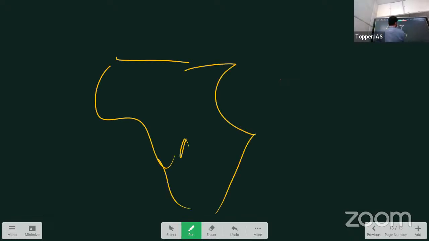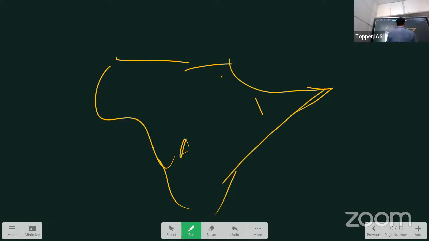So this is Africa, okay? And this is the Arabian Peninsula. Earlier, they used to be attached. They were together. This land was together, so it used to be like this. What happened? They developed this divergent plate boundary, where energy is coming from the depth and hitting the mantle, where they are separating. That's why a divergent plate boundary is creating.